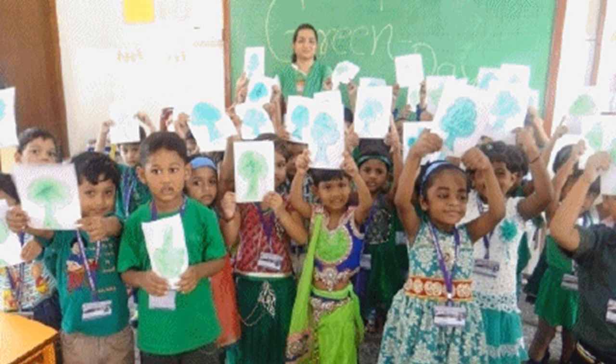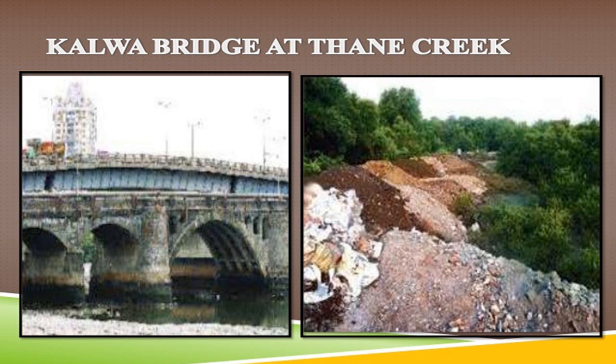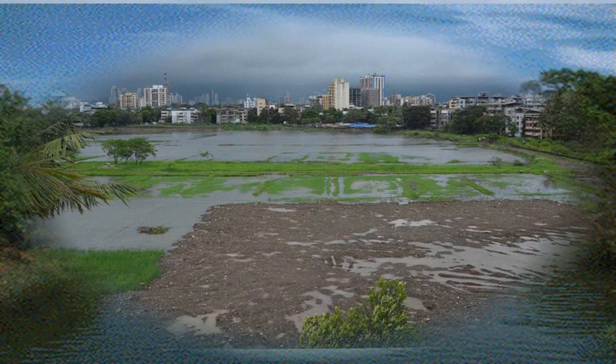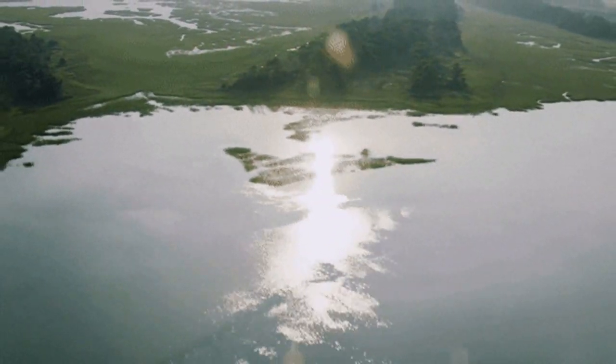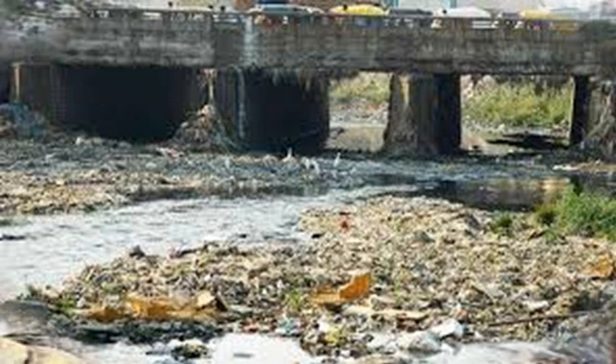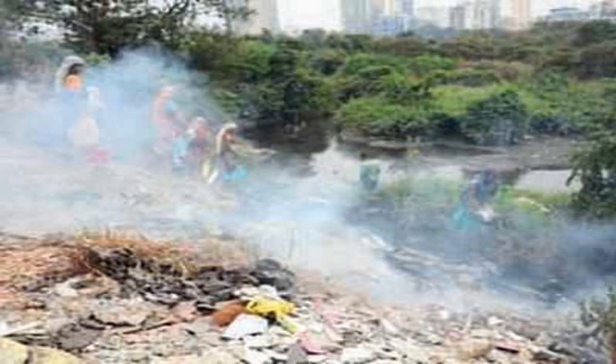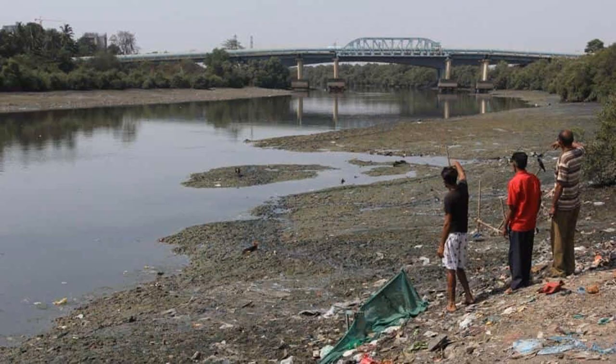Now, let us take the example of soil pollution. The Kalwa Bridge of Thane Creek is an estuary that annually produces a large amount of fish. A large number of chemical factories have been set up in this area by the government. Over the years, the discharge of chemicals and untreated waste from these factories and disposal of domestic sewage, unrestricted dumping of solid waste, construction debris, and other waste have severely affected the soil and water quality in this area.